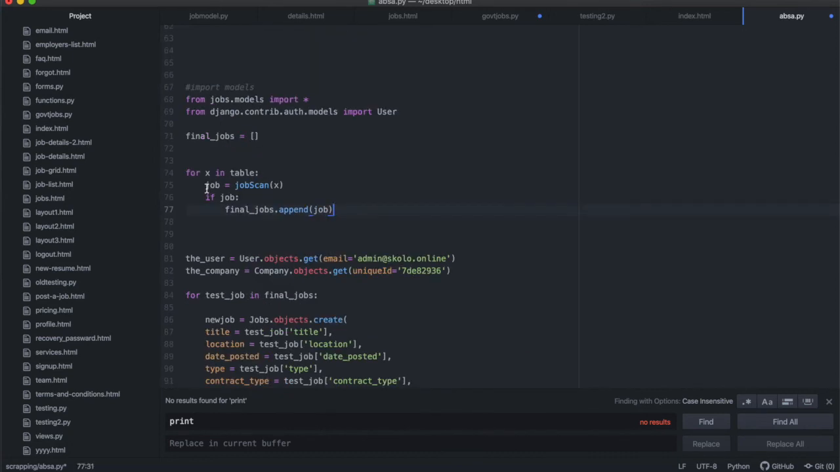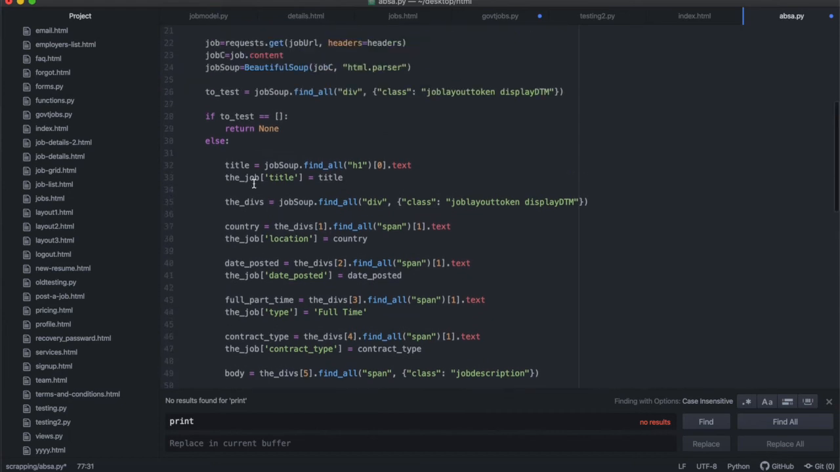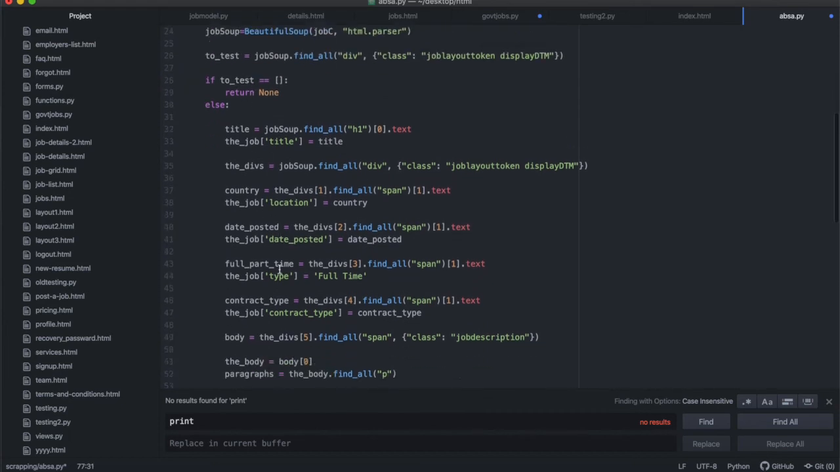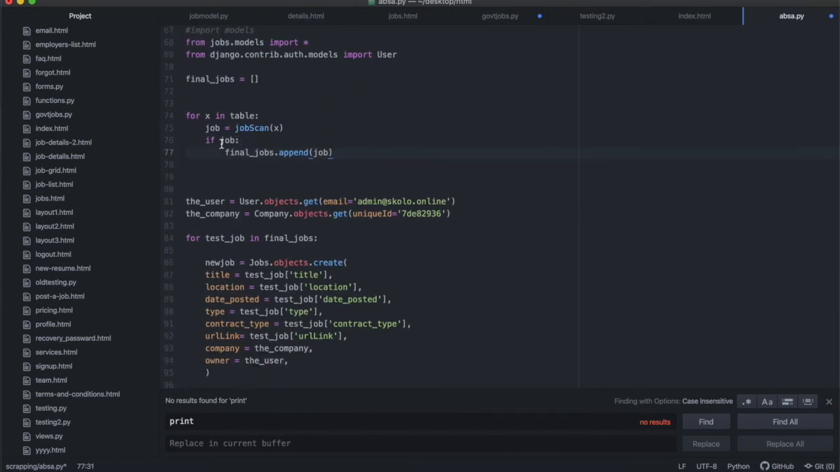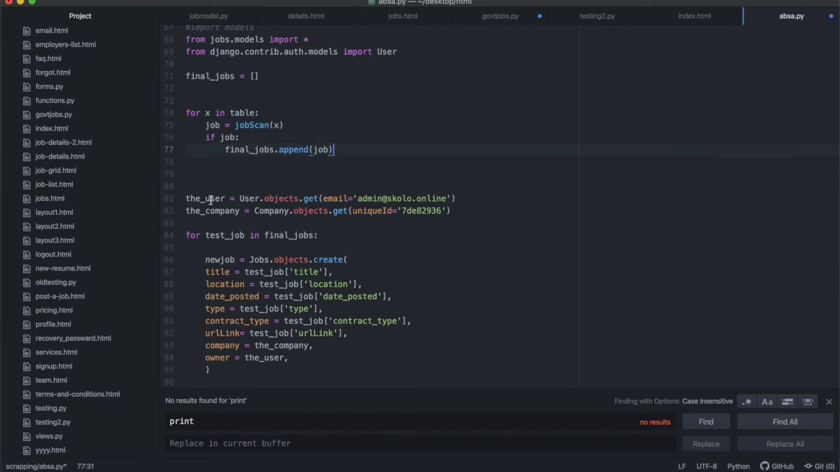So if I've assigned this job scan and over here it's returning none because there's no to test, if I say if job over there, it will be false and then it won't run. So this will only run if this is not none, right? So after that, the user will get the company, which I've just created now with this unique ID. So this will be saved under APSA jobs. And then let's test this.